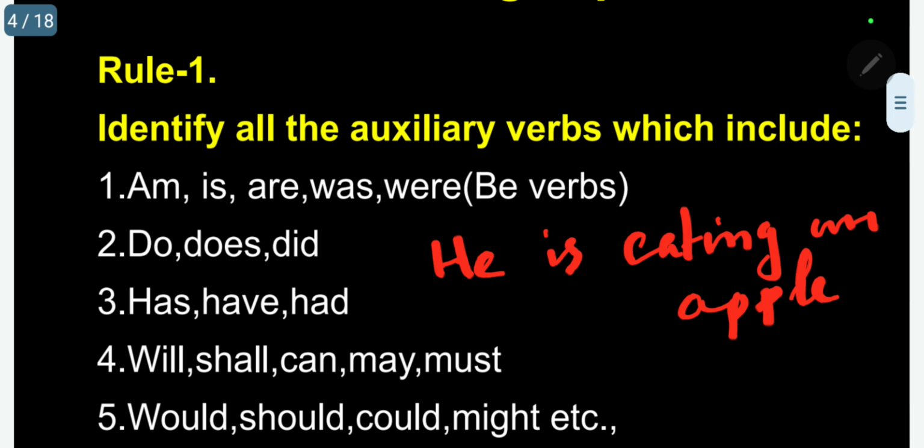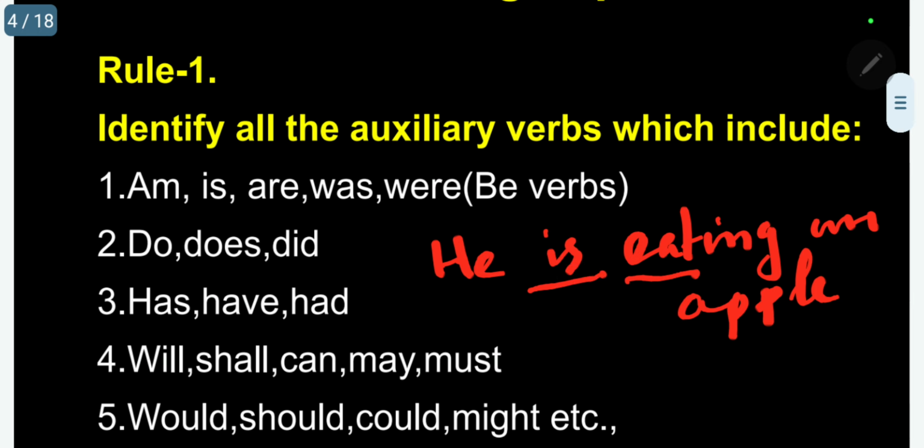The sentence is present continuous, simple present continuous. So here, eat is the main verb. It is coming in the form of gerund, eating, but the main verb is eat. So this is the auxiliary verb.